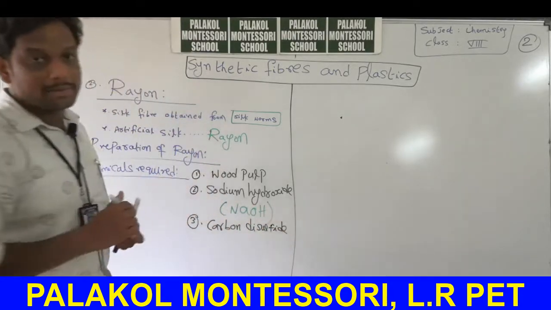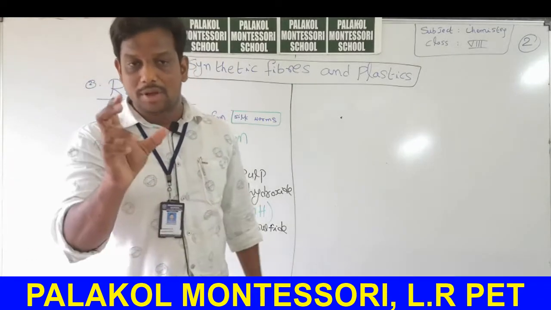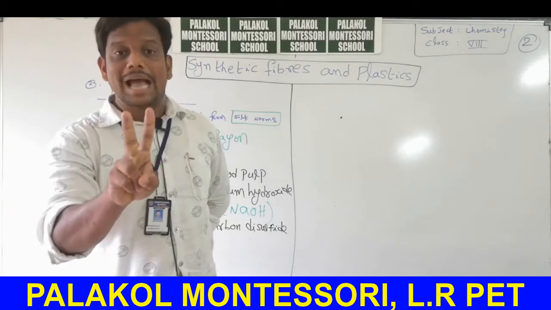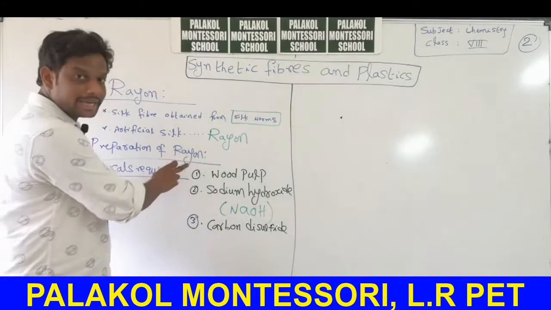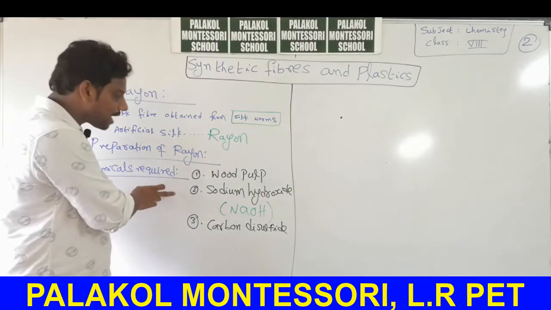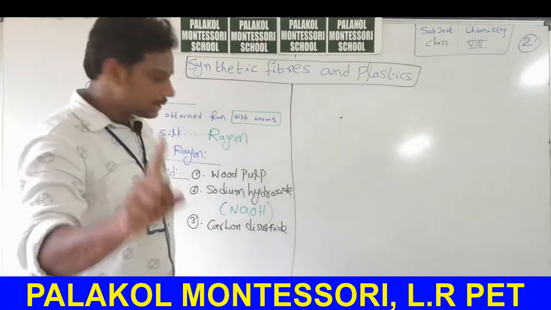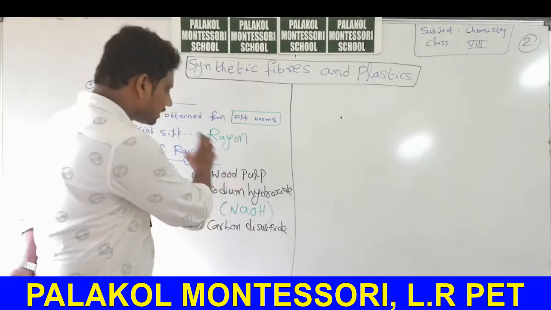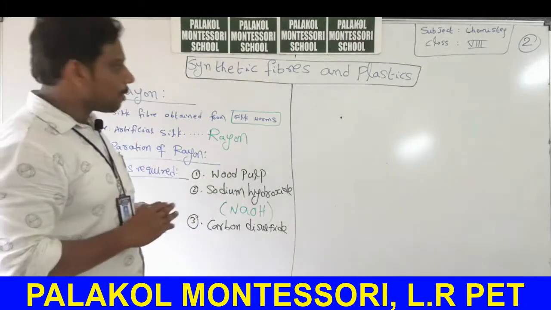Just remember the names. In the case of nylon, the chemicals required for preparation are, first one, adipic acid, second one, hexamethylene diamine. Like that, the chemicals required for preparation of rayon are, first one wood pulp, second one sodium hydroxide, third one carbon disulfide. By using these chemicals, we can prepare rayon. Okay, this is about rayon.